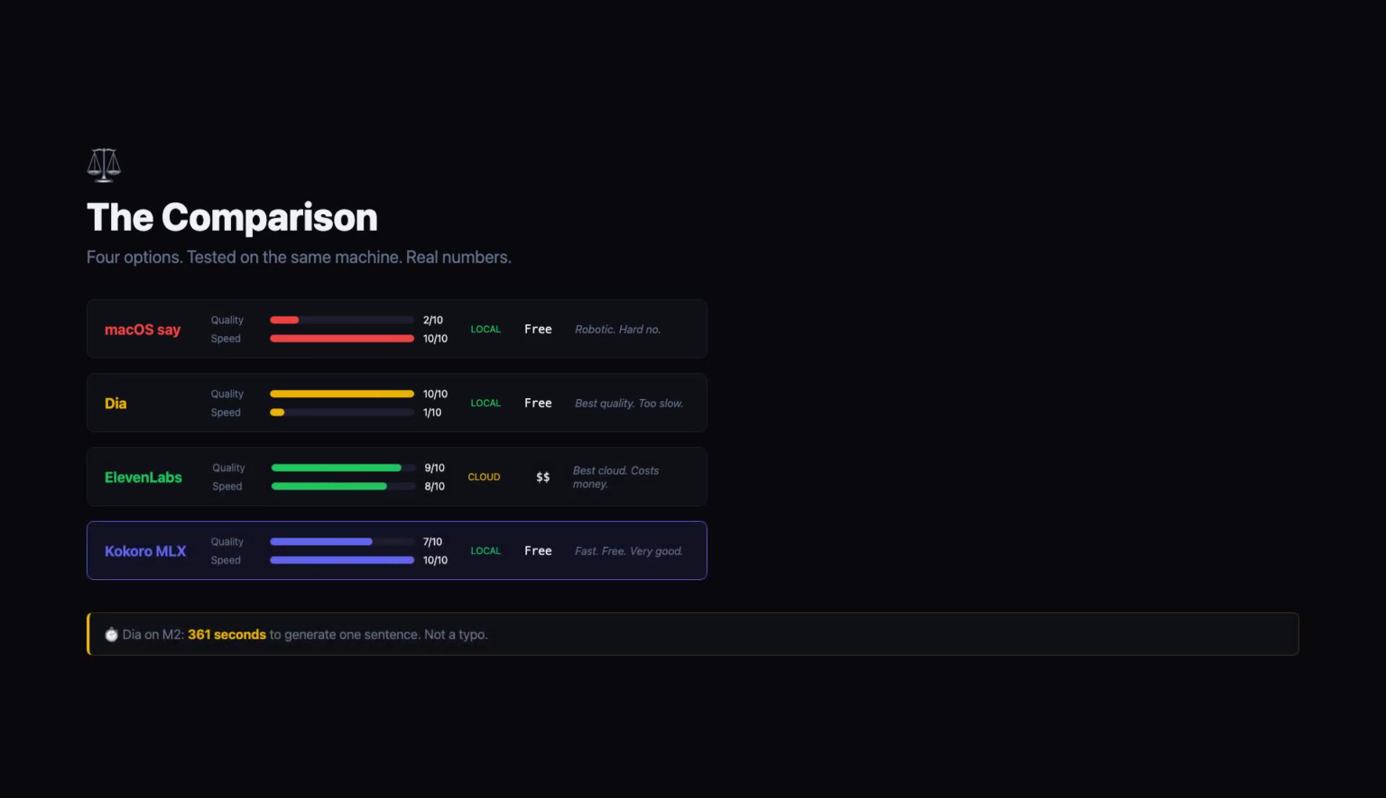We tested 4 options. macOS say, built-in, 0 setup, 0 cost, you know what it sounds like, that's a hard no for anything public. Dia, new model from Nari Labs, the most realistic local TTS we've heard. Emotions, breath pauses, genuinely impressive. But on an M2 Mac, 6 minutes to generate 1 sentence. Not a typo, 6 minutes. Dia needs a GPU with CUDA. M2 is not that. ElevenLabs, Cloud API.